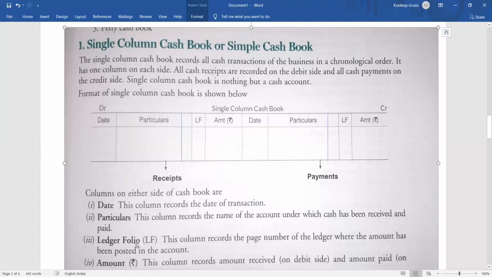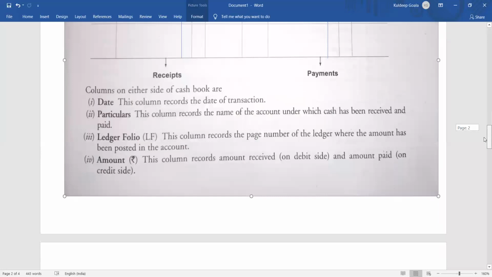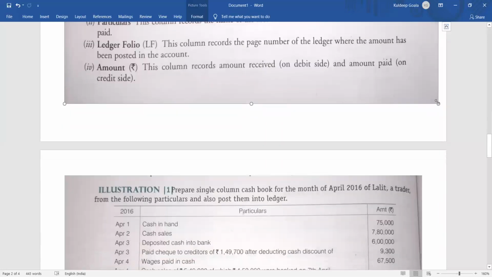Then ledger folio, as I already told you, will give you the information about the address of this particular transaction in the ledger. Then the amount column will give you the payment and receipt both. Clear? So this is the main concept of the cash book. Now let me go with the main rules.